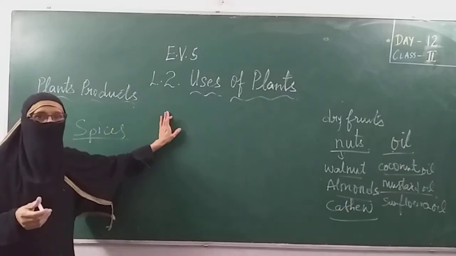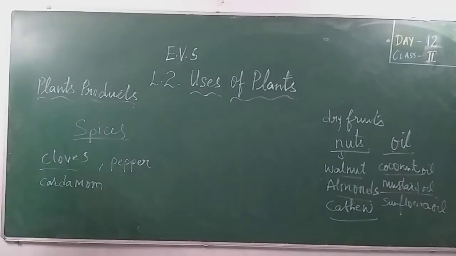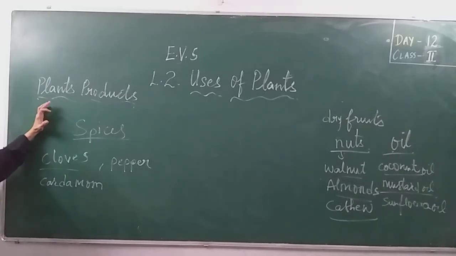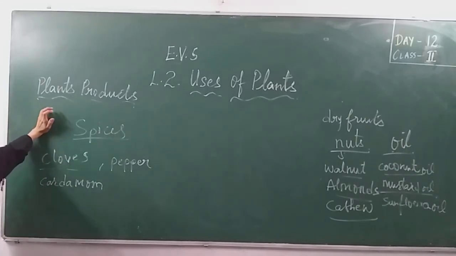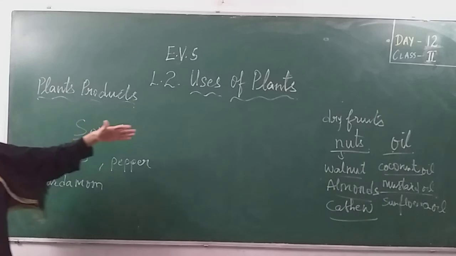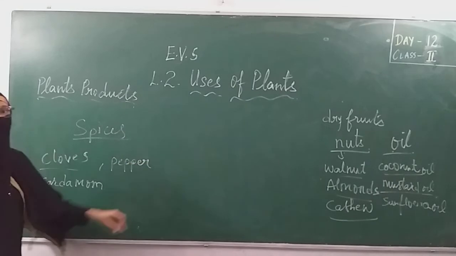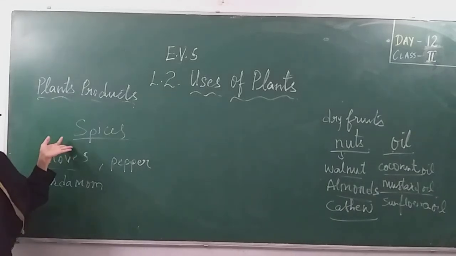Beside that, we still have many products which we are getting from plants, which we are going to study in our next lesson. Once more I'll tell you the cereals which we are eating. What are the examples of cereals? Cereals are nothing but food grains. What are food grains? Wheat, rice, jawar, bajra. From where are we getting them? From plants. The fruits, where are we getting them? From plants. Vegetables, from plants. Our dry fruits, that is nuts, we are getting from plants. Oil we are getting from plants. Even pulses, the different kinds of dals which we are using, we get from plants. And even spices too, we are getting from plants.